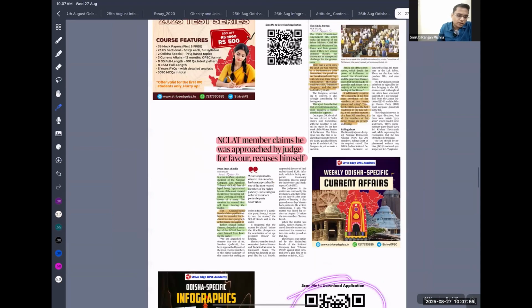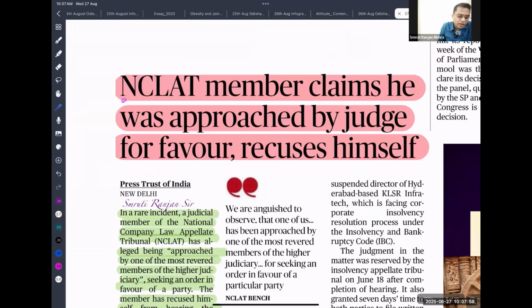So the next important article is: in the National Company Law Appellate Tribunal, a member claims he was approached by a judge for a favor, so he recused himself. So what is recusal? Whenever judges are involved, for example, let's say this is a person and this is a judge. If these two persons have a relation or are friends, if the judge is hearing a case where this party is involved, in that case there is a high chance of conflict of interest.